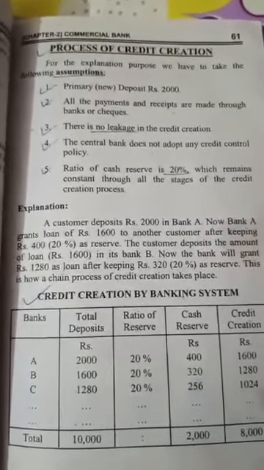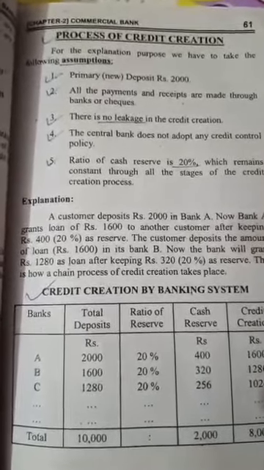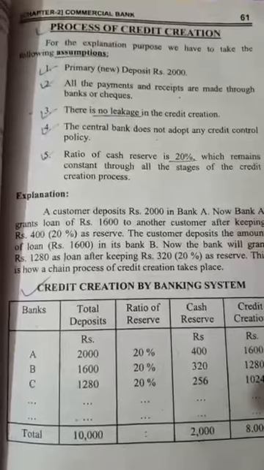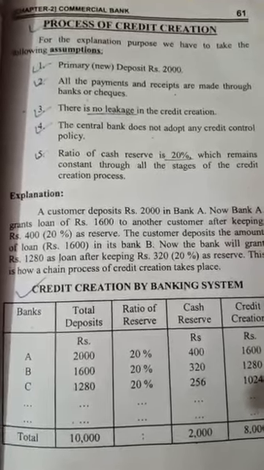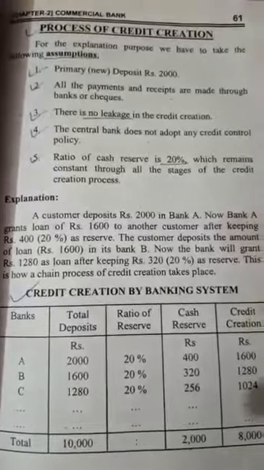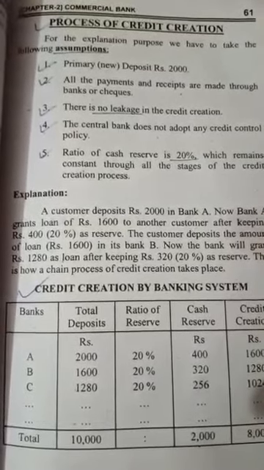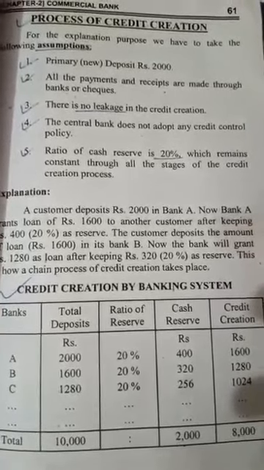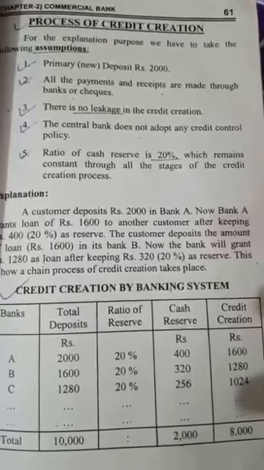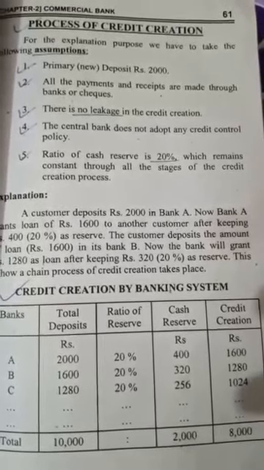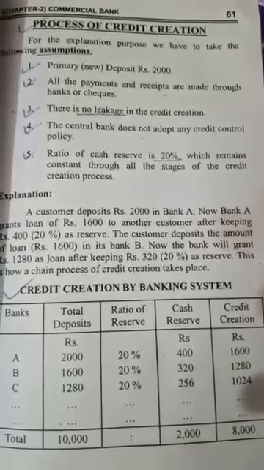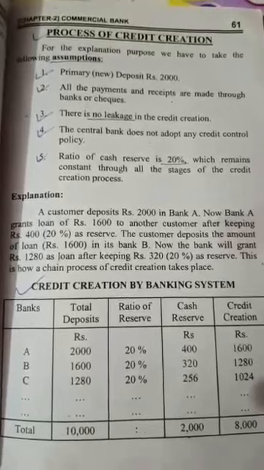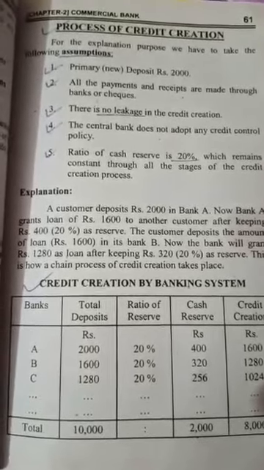Process of credit creation. For the explanation purpose, we have to take the following assumptions. Primary new deposit rupees 2000. All the payments and receipts are made through banks or checks. There is no leakage in the credit creation. The central bank does not adopt any credit control policy. Ratio of cash reserve is 20%, which remains constant through all the stages of the credit creation process.